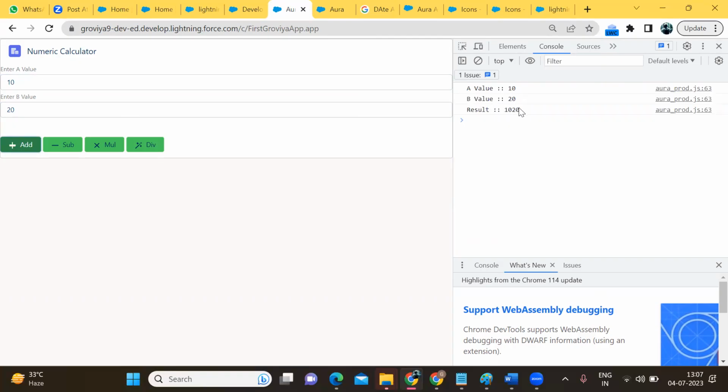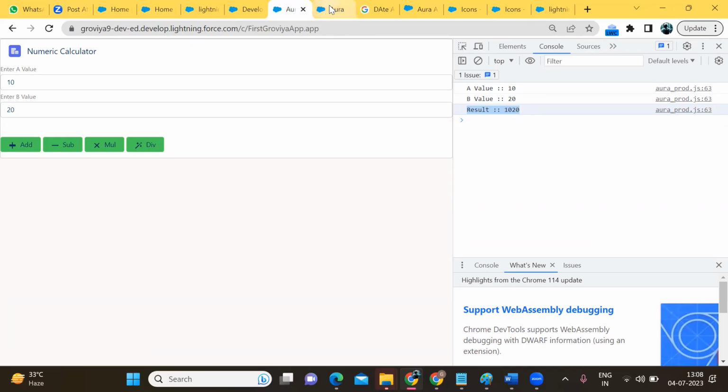10, 20. Okay, what is it doing? It is behaving like a string number. It is concatenating the number, it is not adding. It is concatenating the number 10 then 20. It is taking a string type of value, 10 and 20. It is concatenating, it is not adding it.